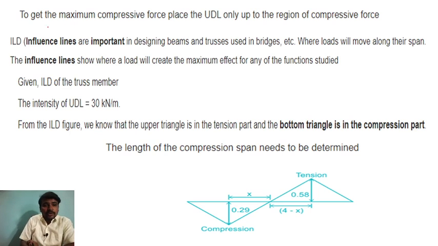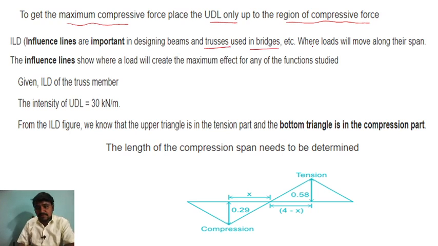Let me solve. First of all, understand, to get the maximum compression force place UDL only up to the region of the compression force. Influence line diagram means, influence lines are important in designing beams and trusses used in bridges where loads will move along their span. Loads will move along their span. The influence line shows where a load will create maximum effect for any of the functions studied.